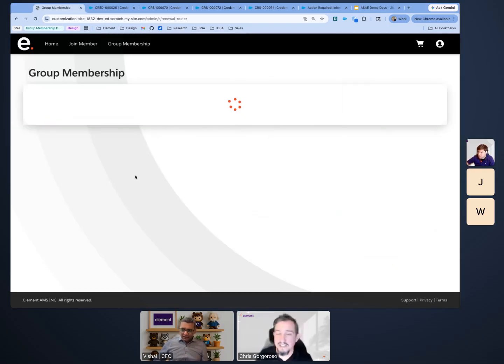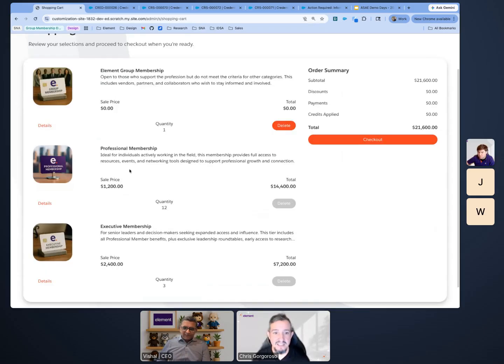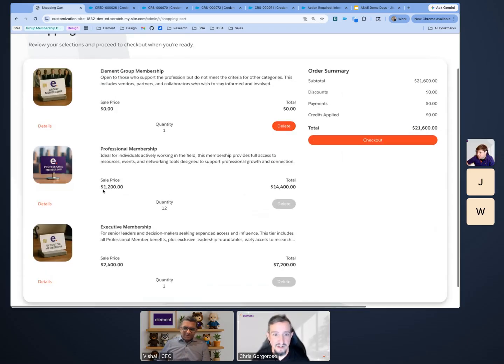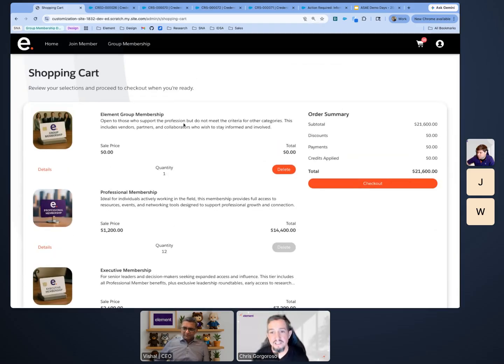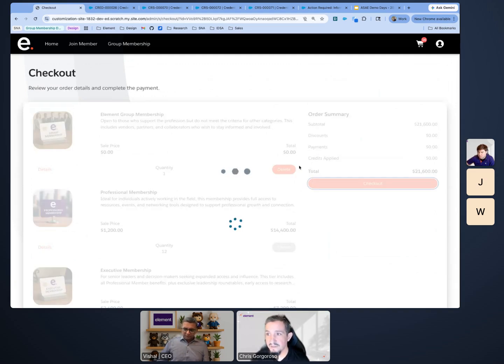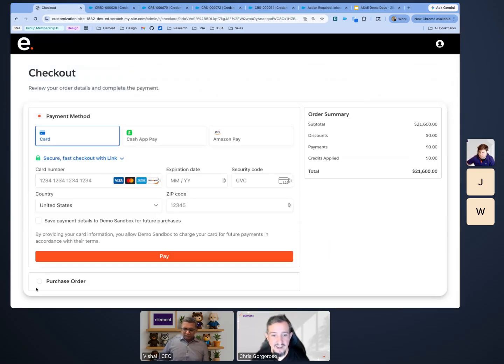And what that's going to do is create the invoice for us. And here we are, a summary of all the different products that were purchased, including a group membership that kind of parents everything. And this is what controls the membership for us as the organization, and for Diego, lets us know when to renew everybody when they're up for renewal. So I'm going to go ahead and check out. And now I've got 3 minutes left.